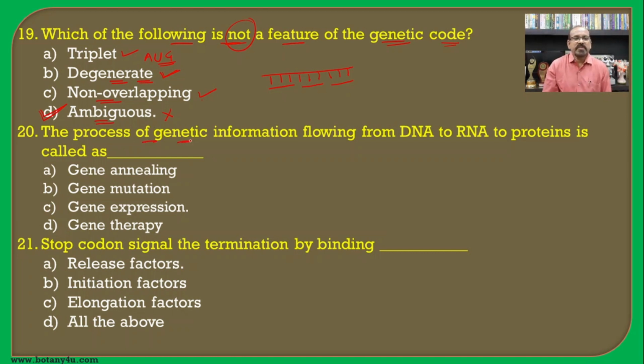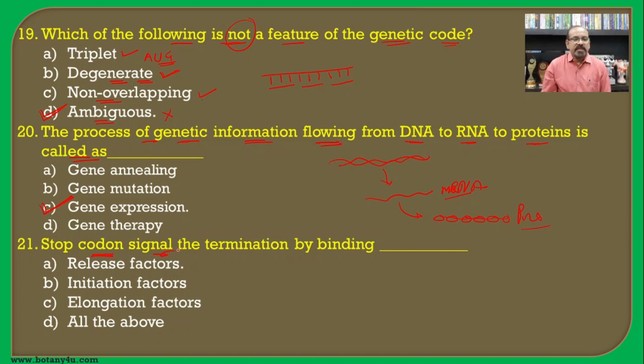The process of genetic information flowing from DNA to RNA to protein is called as, earlier we have seen that there is a presence of the DNA molecule which is responsible for the synthesis of the mRNA by the process of transcription, and from the sequence of nitrogen bases on the mRNA, there is a synthesis of the protein, and this is known as translation. So this process of transcription and translation is collectively considered as gene expression, and hence gene expression is the correct answer for this question.